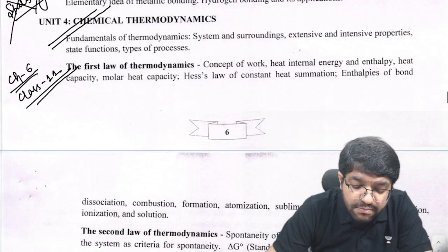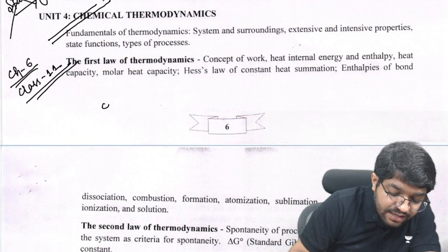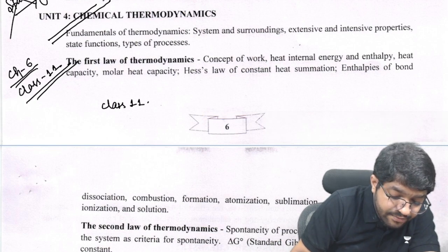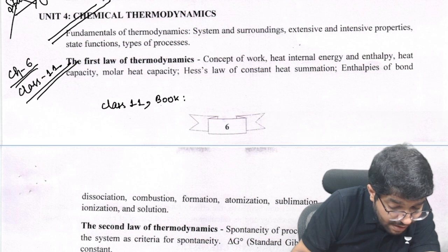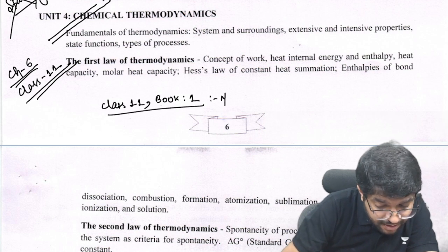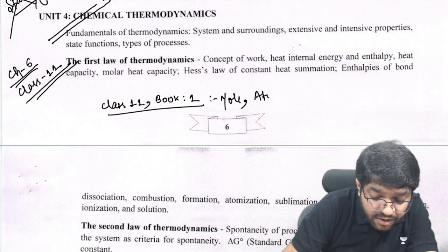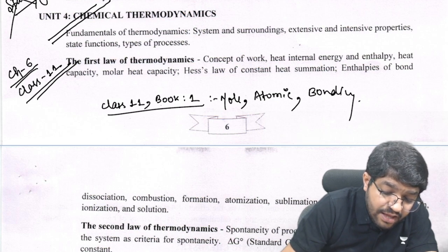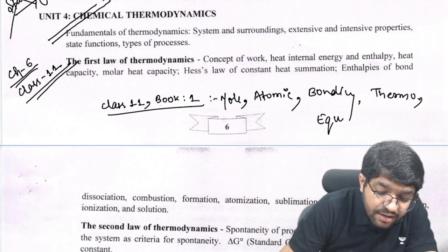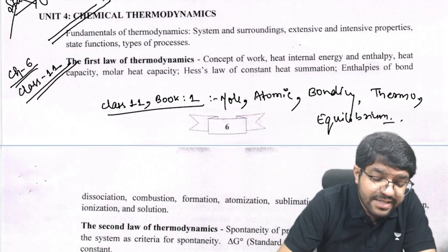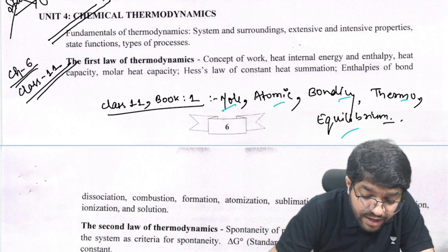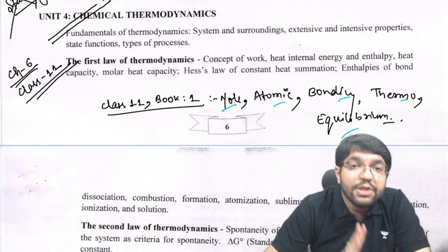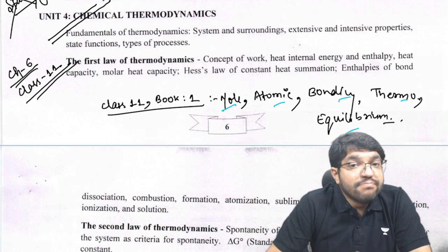So now quickly summarizing class 11th book 1. We have mole concept, atomic concept, bonding, then thermo, and then equilibrium, right? So how many chapters do you get? It's 1, 2, 3, 4, and 5. Two chapters are gone, which are periodic and states of matter from book 1.